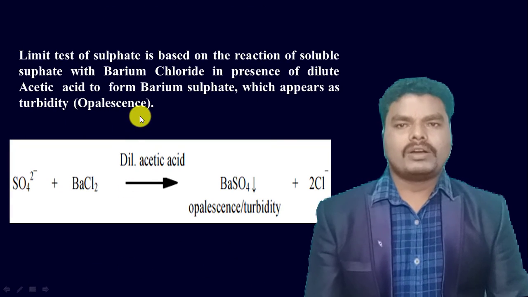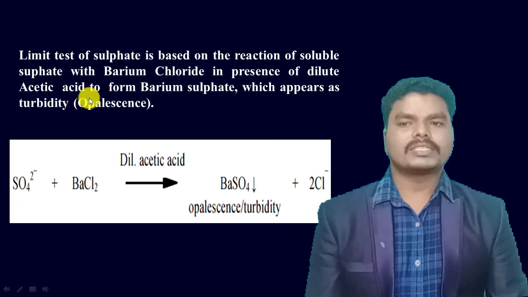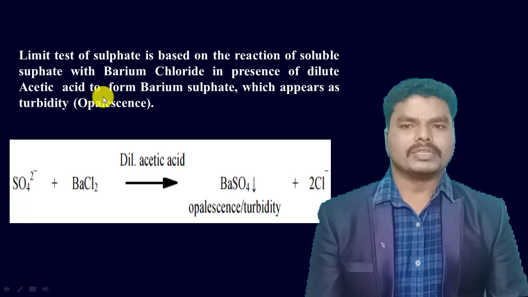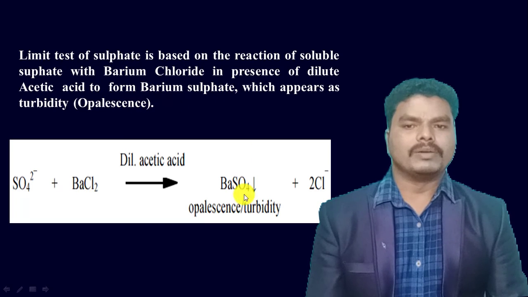The reaction involved in the limit test for sulfate is the reaction between the sulfate and barium chloride in the presence of dilute acetic acid. So when the sulfate impurity reacts with the barium chloride in the presence of acetic acid, it forms barium sulfate as a precipitate.